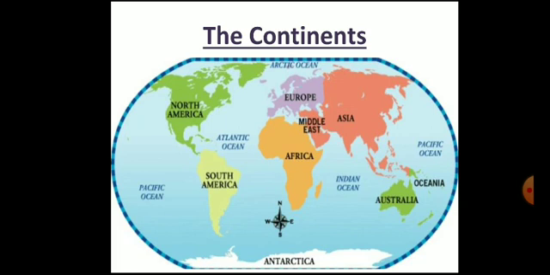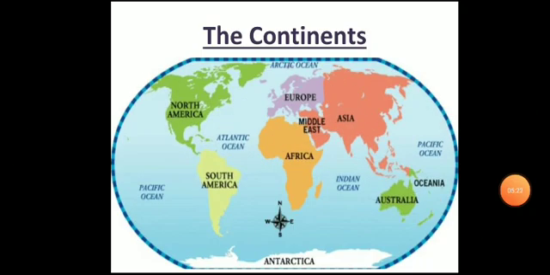Let's start. Second topic is the continents. What are the continents? The huge land masses are called continents. A continent is one of several very large land masses, generally identified by convention rather than any strict criteria.